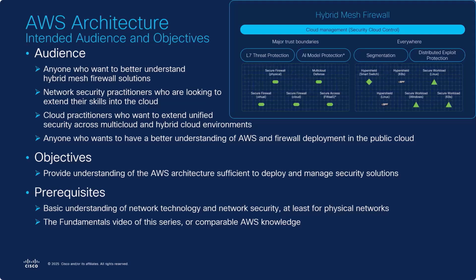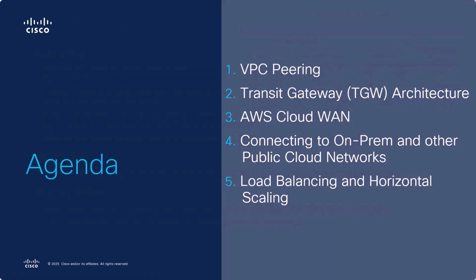The prerequisites are a basic understanding of network technology and network security, at least for physical networks. The fundamental video of this series, or comparable AWS knowledge, is expected. The architectures discussed in this video are VPC peering, transit gateway architecture, and AWS Cloud WAN. We'll also discuss how to connect an on-prem network or other public clouds together with your AWS environment. We conclude with a discussion of load balancing and horizontal scaling.